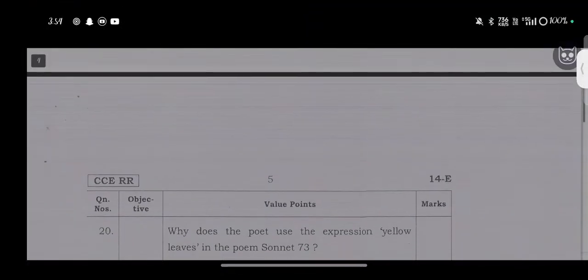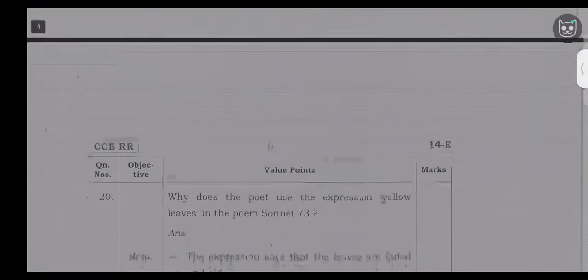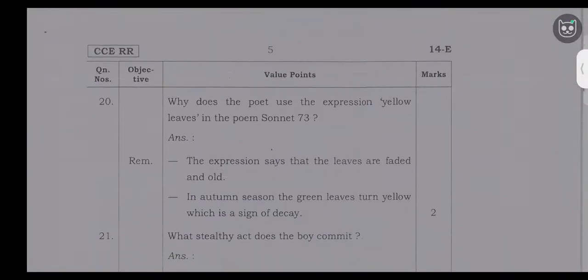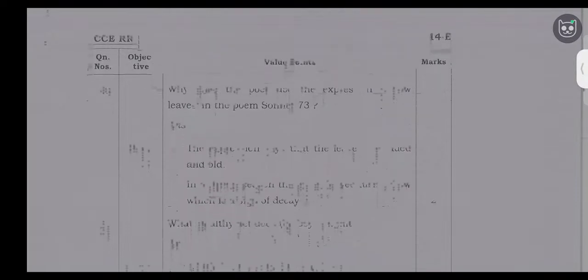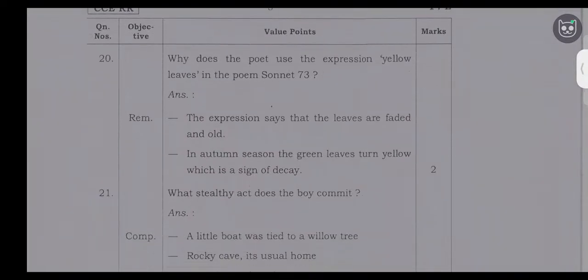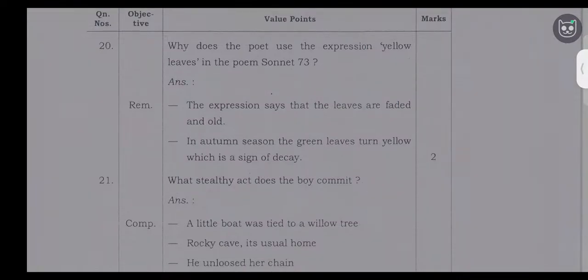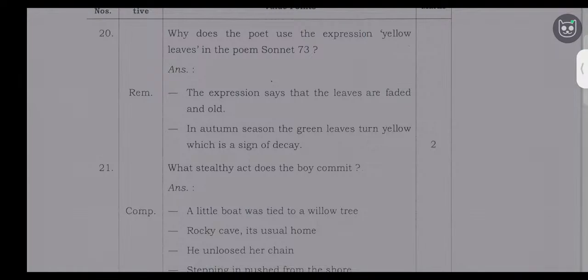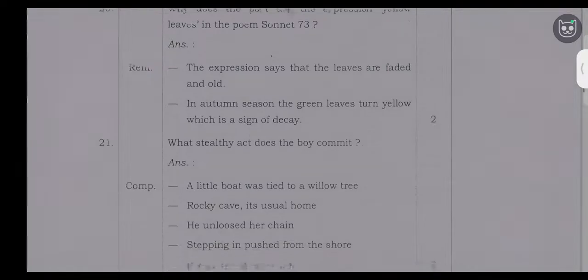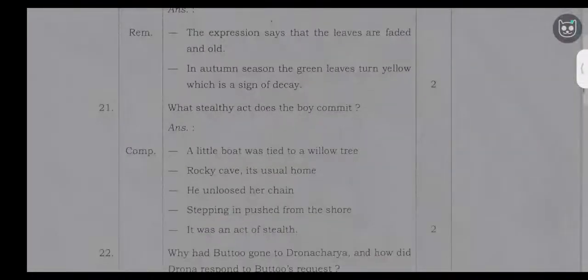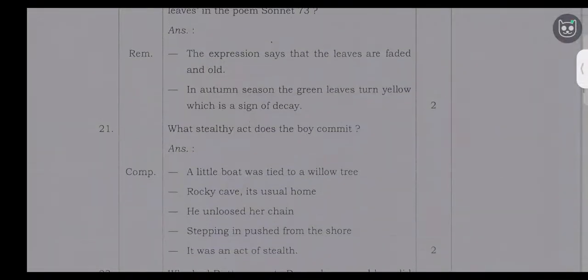Why does the poet use the expression yellow leaves in the poem Sonnet 73? So the expression says that leaves are. Next, 21st question. What stealthy act does the boy commit? A little boat was tied to a willow tree. Rocky gave its usual home. He unloosed her chain, stepping in pushed from the shore. It was an act of stealth.